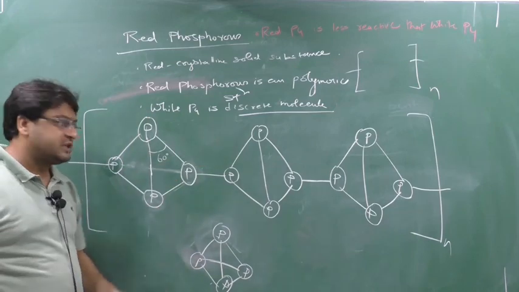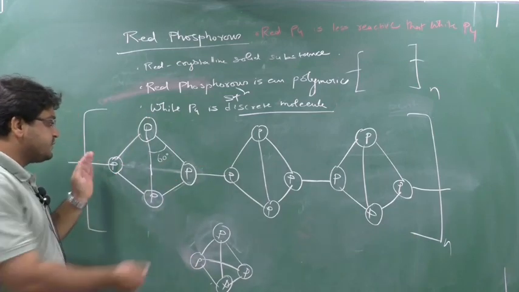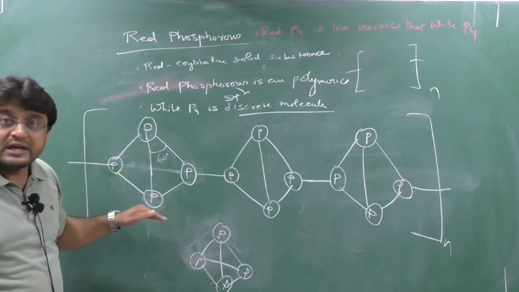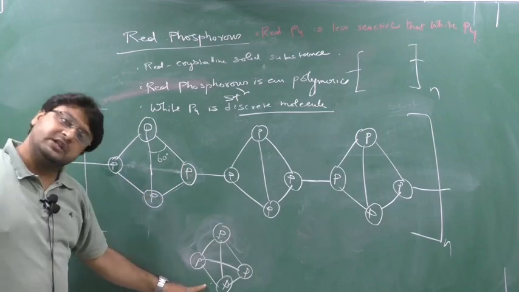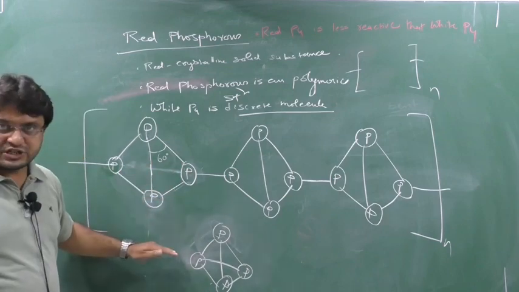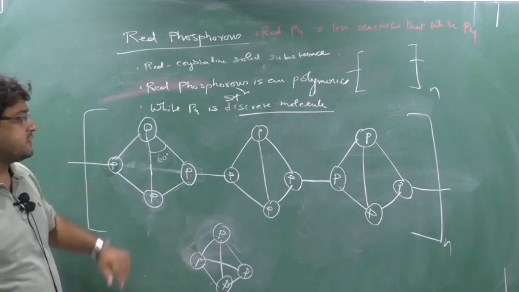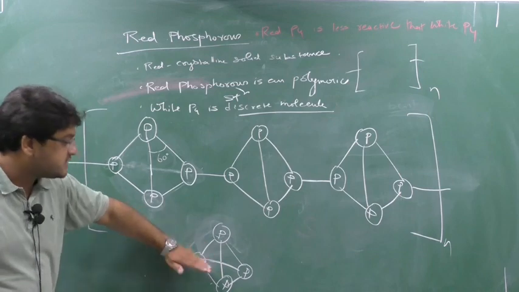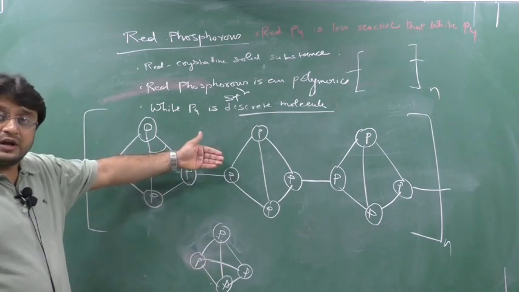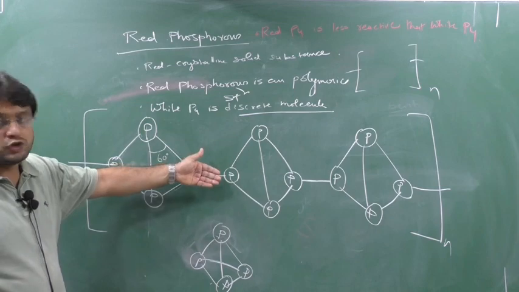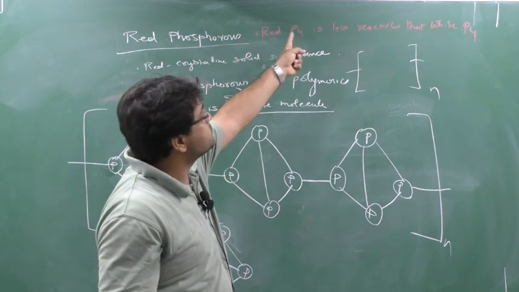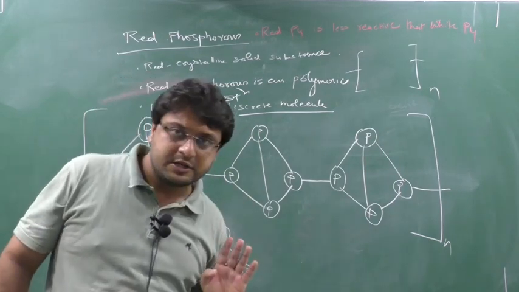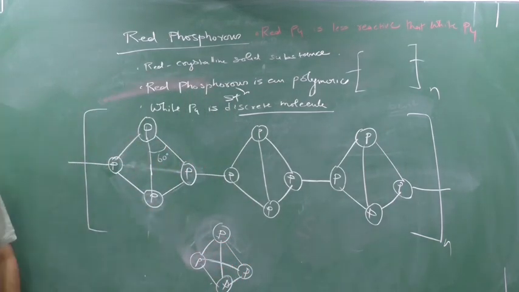But now you see the red phosphorus, the bond is broken. Yes or no? Which was making the strain. Now red phosphorus structure is less strained, less pressurized than white phosphorus. White phosphorus is highly reactive due to its strained structure, whereas in red phosphorus the structure is less strained, so less reactive. That's why it is written: red phosphorus is less reactive than white phosphorus due to its relaxed structure. Clear this part? So you can write down this, then I will go with the property.